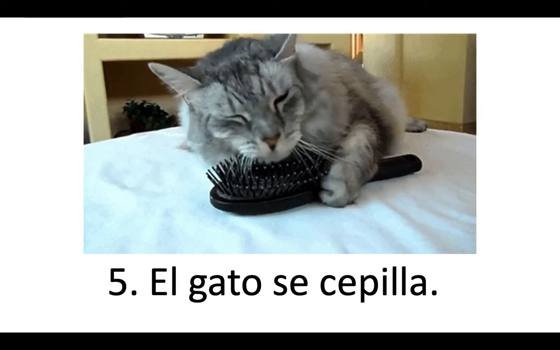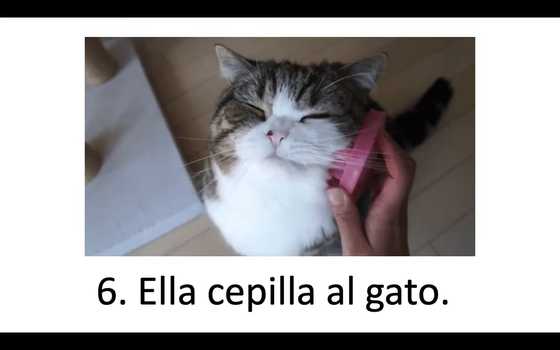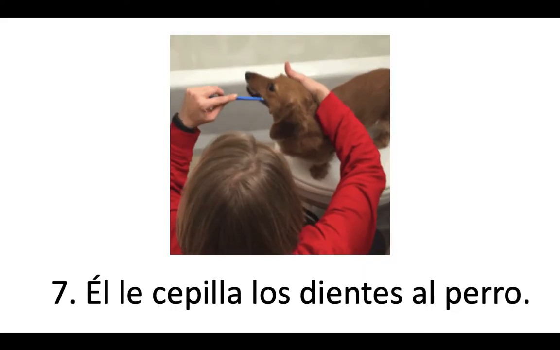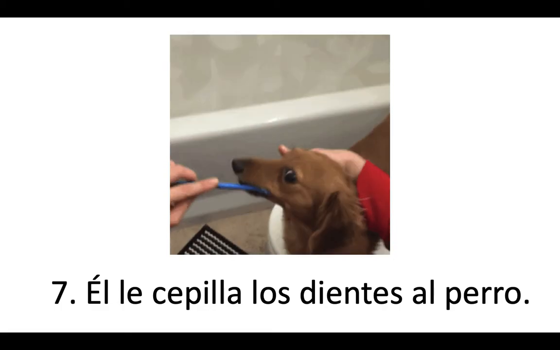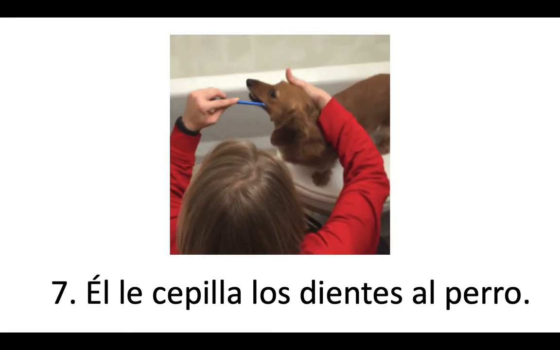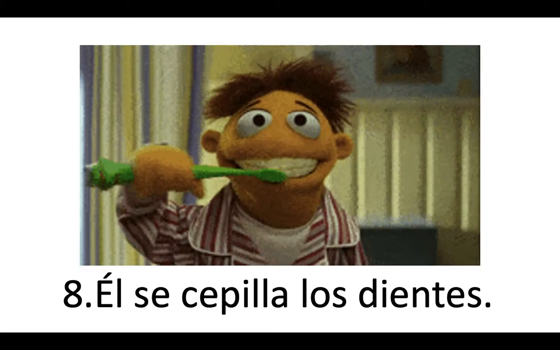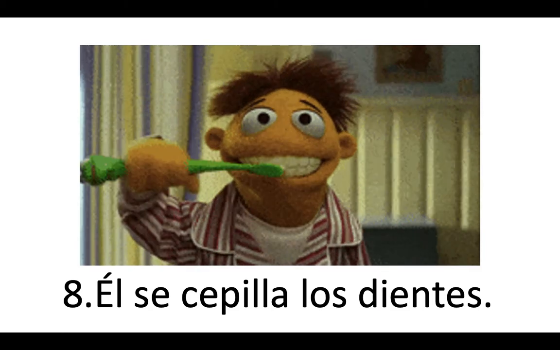Número 5. El gato se cepilla. Okay, that one's a bit of a joke. But no one else is brushing that cat. Número 6. Ella cepilla al gato. Número 7. Él le cepilla los dientes al perro. Número 8. Él se cepilla los dientes.